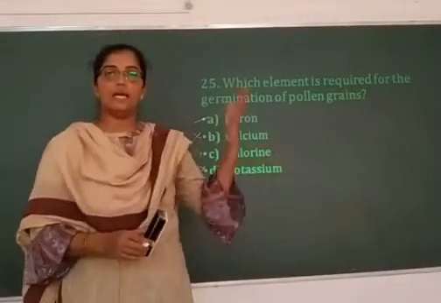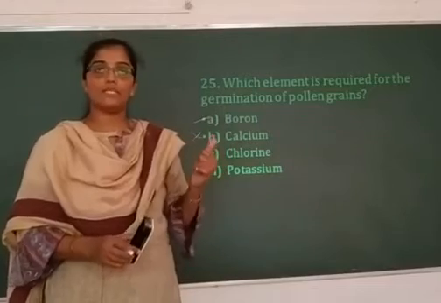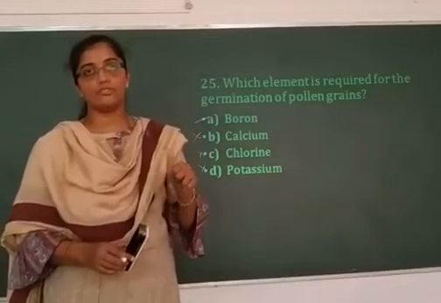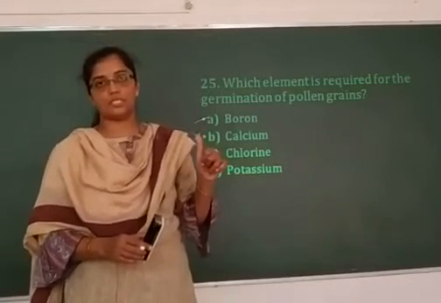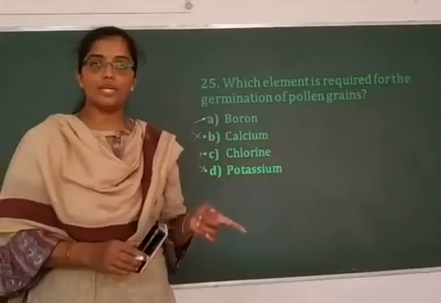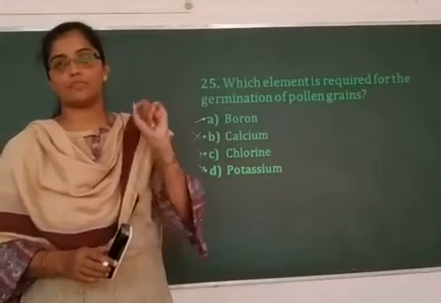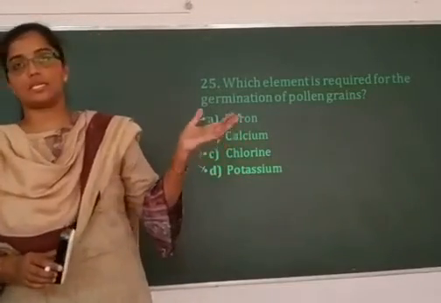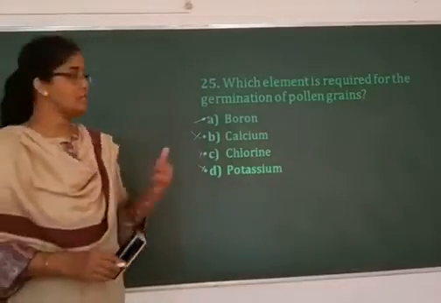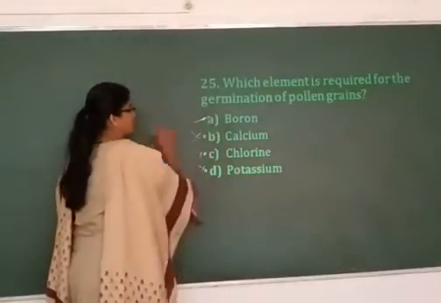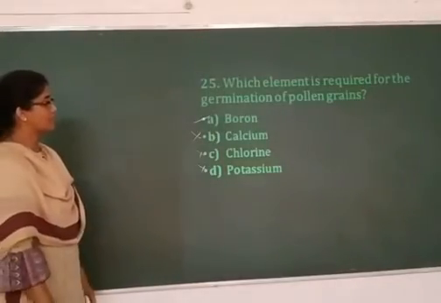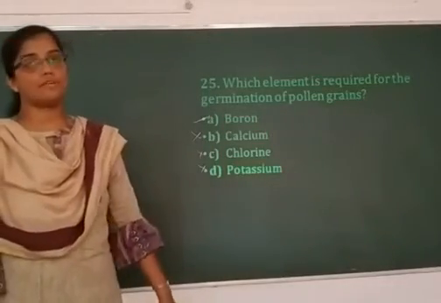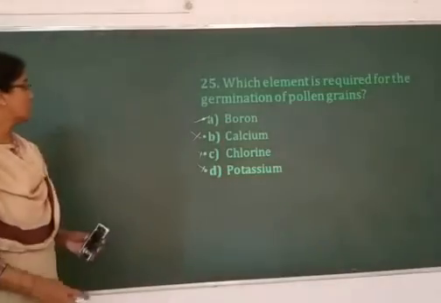They basically maintain anion-cation balance, and along with that chlorine is required for the splitting of water during the light reaction of photosynthesis. Along with manganese, chlorine is essential for photolysis during the light reaction. So wrong answer. Potassium is required in protein synthesis and to maintain anion-cation balance. That is also a wrong answer. Boron is the element required for the germination of the pollen grain. It promotes the formation and elongation of the pollen tube. Hence, boron is the right answer.